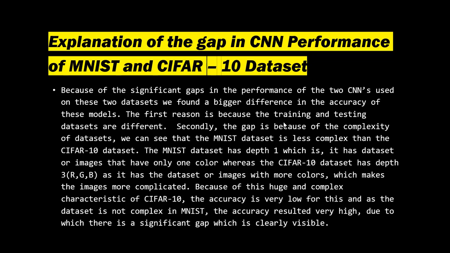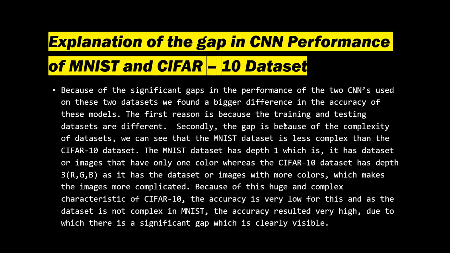We can see that the MNIST dataset is less complex, and the CIFAR-10 dataset is a complex one. Also, if we look into the images of MNIST and CIFAR-10, we can easily say that the depth of the MNIST dataset is 1, because it's a single color, black, and the depth of the CIFAR-10 dataset is 3, because it has RGB colors.